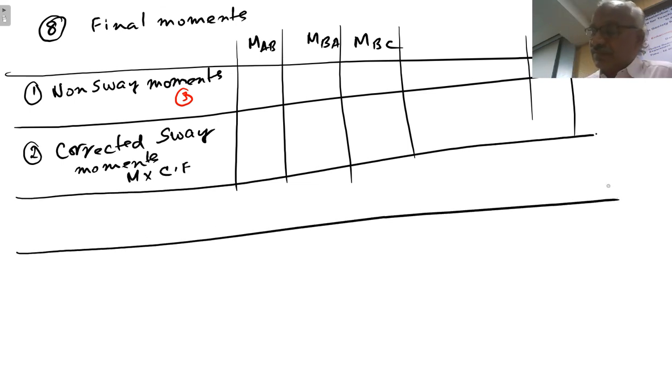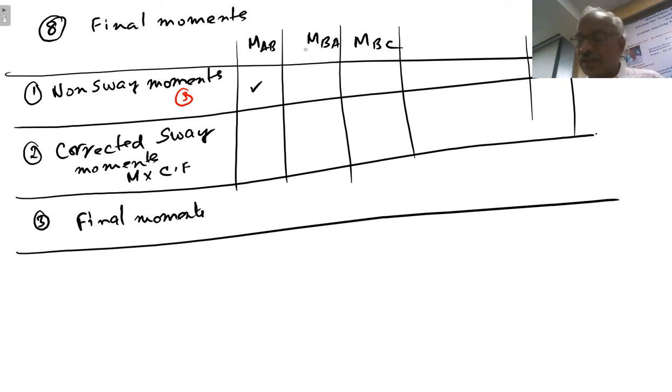All values you have to just find out, and then you have to find out the final moments. So next will be that of final moments. So this non-sway moment plus corrected sway moment will give you this moment. So this plus this will give you this.